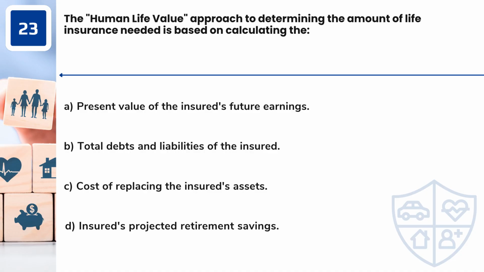Question 23. The human life value approach to determining the amount of life insurance needed is based on calculating the A. Present value of the insured's future earnings. B. Total debts and liabilities of the insured. C. Cost of replacing the insured's assets. D. Insured's projected retirement savings.